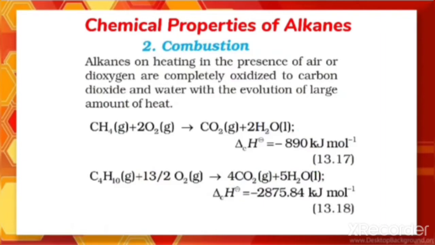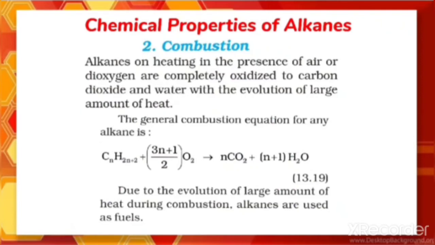So in general we can learn the combustion reaction in this way, and it will be very easy to do the balancing. The general equation for alkane is CnH2n+2. And how much oxygen do you have to take? (3n+1)/2. That is why I told you that when you learn this equation, balancing will be easier. So what is n here?